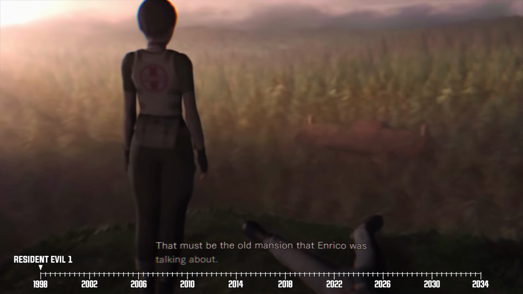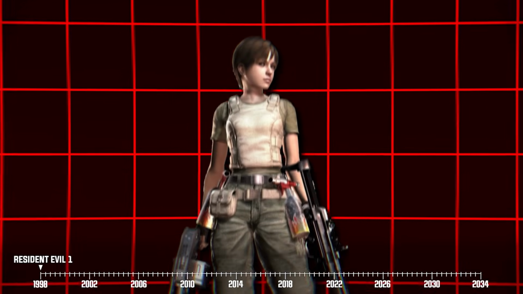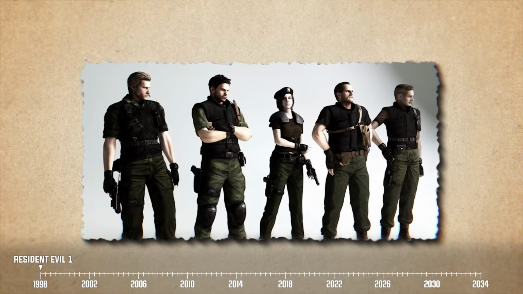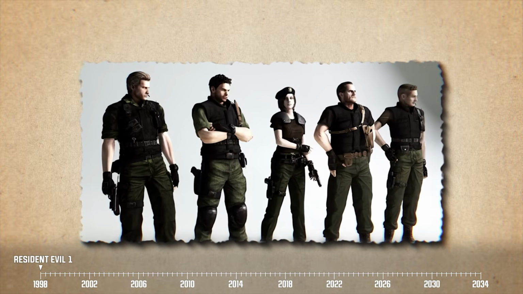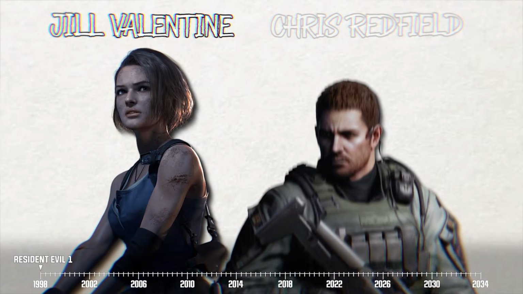That said, Resident Evil 1 takes place immediately after the story of Zero wraps up. However, players don't get to play as Rebecca Chambers in this one. Instead, we're introduced to a couple of STARS agents who would go on to become cornerstones for the entire RE franchise, Jill Valentine and Chris Redfield.